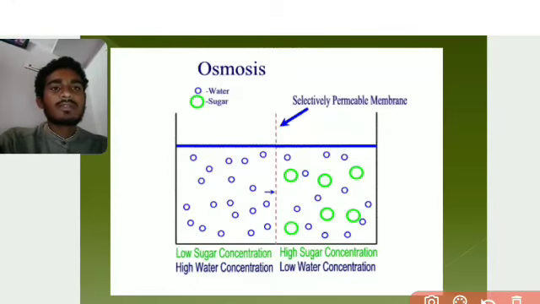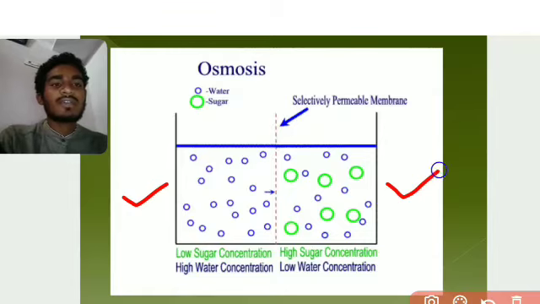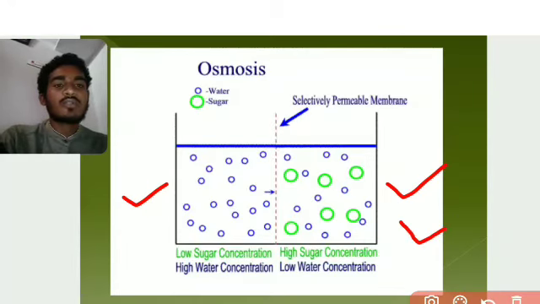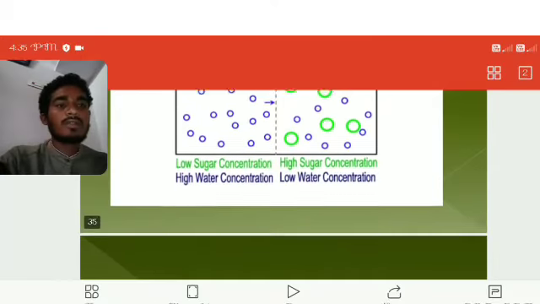In this osmosis example, on one side the sugar concentration is low and on the other it is high, while the water concentration is high where sugar is low. So water moves through the selective permeable membrane. Here sugar is less on one side and high on the other, and water is high where sugar is less. Okay, this type of process we call osmosis.